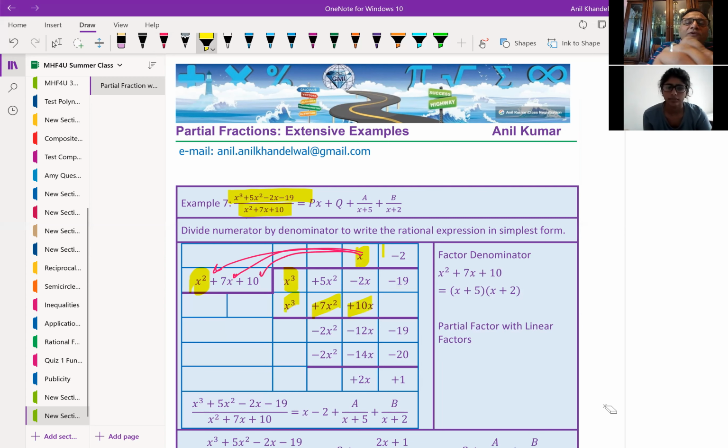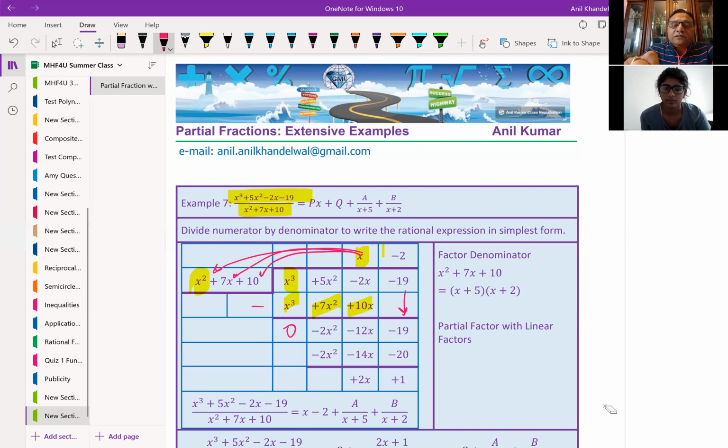Now what I have to do is take away, subtract. Let's try to understand the long division process. When you take away, they cancel. Here it is 0. On this side, you get minus 2x squared, and then you have minus 12x minus 19. Bring down 19, minus 19 here, correct?